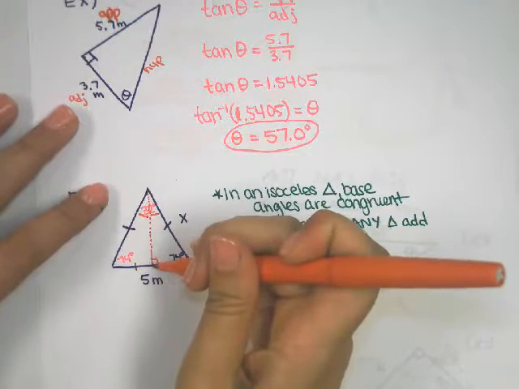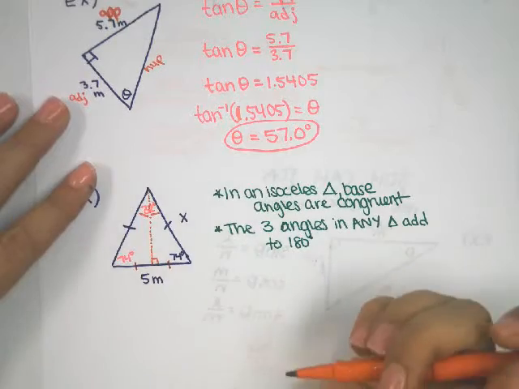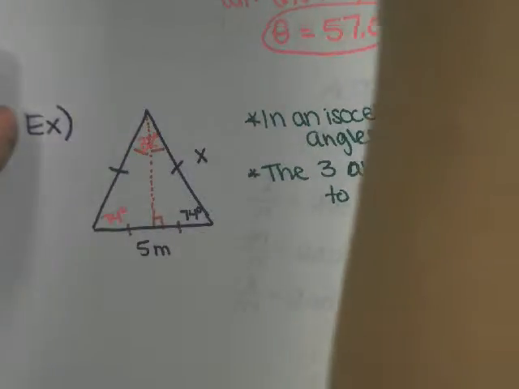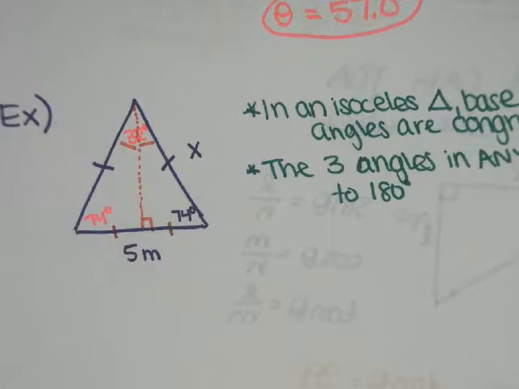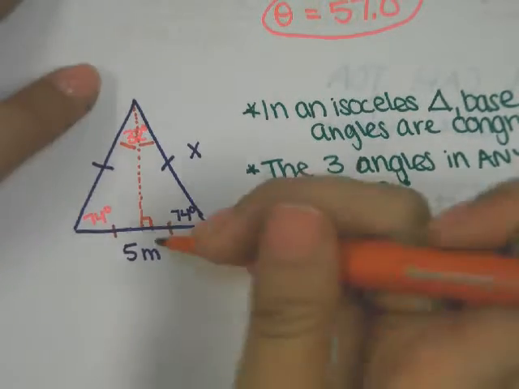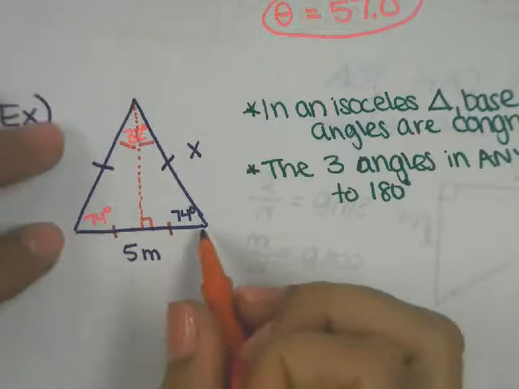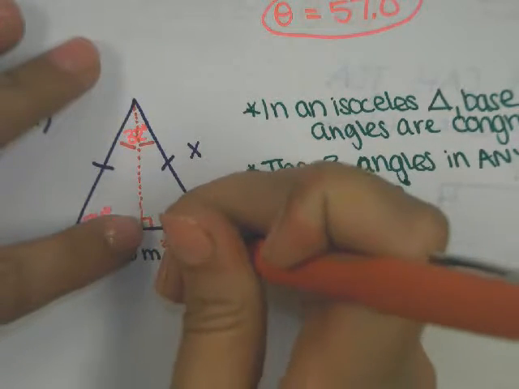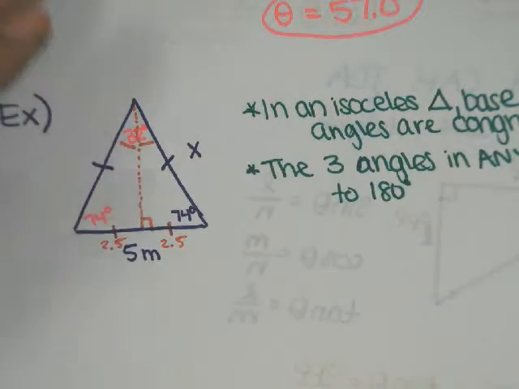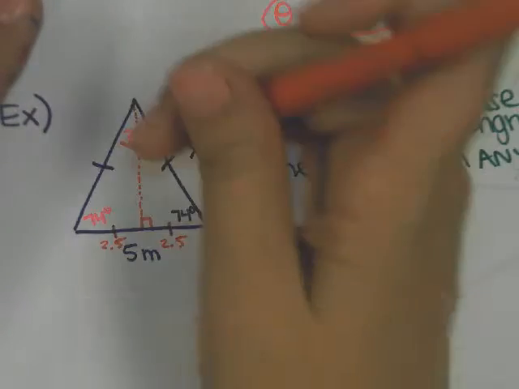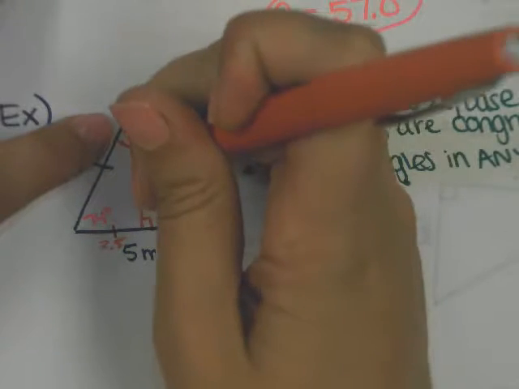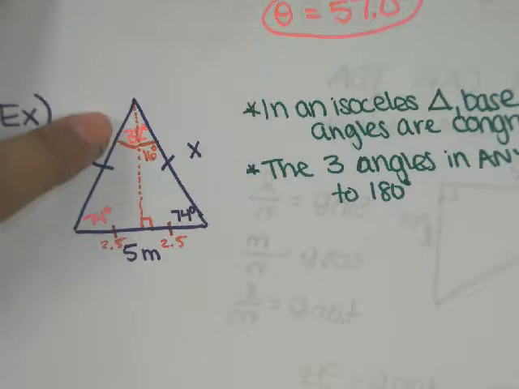So if we drop this line here, this altitude, it breaks it into two triangles that are the same. So we can see how we've now introduced some right triangles here, and we've got a lot of information about them. One thing we know is this side length, the whole thing is 5, but by dropping this, we've cut it in half. So that's 2.5, and this would be 2.5 as well. In addition, we've cut this angle at the top in half as well. So half of 32 is 16 degrees.